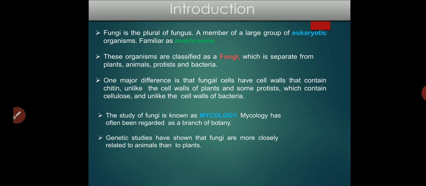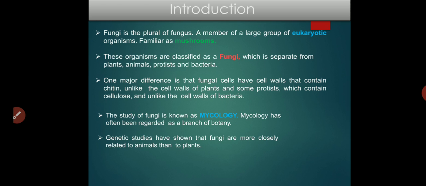If we are talking about the basic difference between protista and fungus, protozoans are basically unicellular, while fungi are multicellular organisms. This is the basic difference between protozoans and fungus. One more important thing which should be known about fungus is that they have chitin in their cell wall.